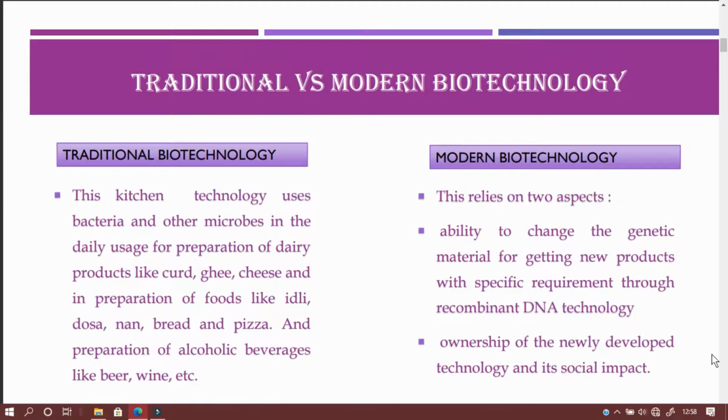And secondly, the ownership of the newly developed technology. If they produce a new product which is more important, beneficial, and advantageous, they will become the owner of that new product. And it also relies on the social impact it makes on society.